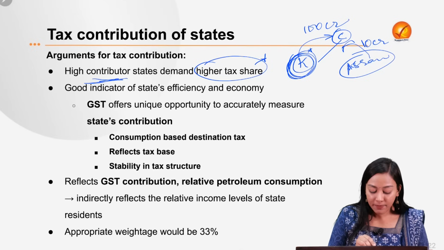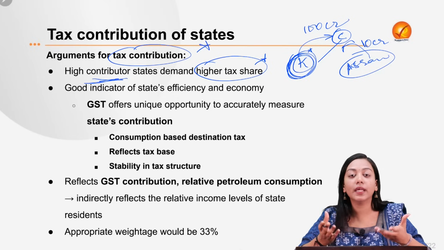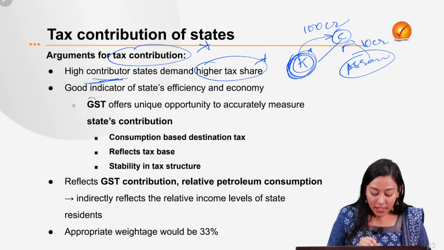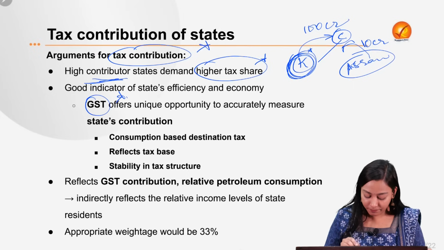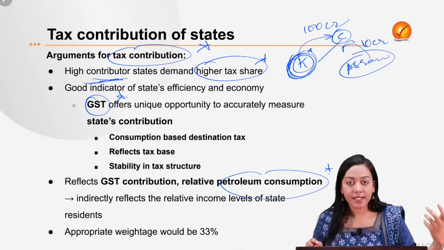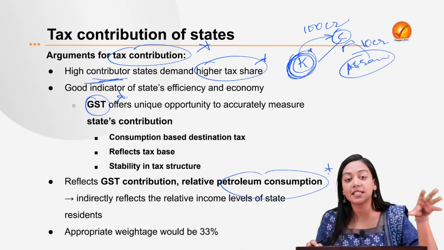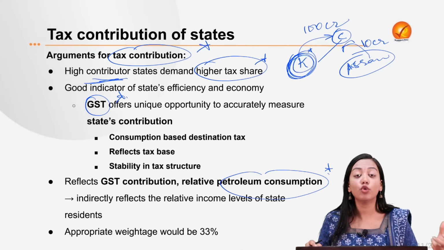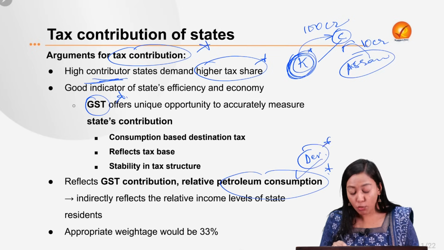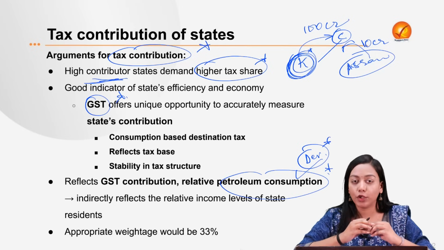The second argument is that tax contribution is a very good indicator of how a state is performing or how the economic parameters of the state are working, which can be judged by two things. First of all, the GST. And second, the petroleum consumption of the state. If petroleum consumption of a state is high, it also indicates that the per capita income of the state is also high, which means that state has largely developed. More people are owning vehicles, more people are using petrol. That is the first indicator of development of a state. So a more developed state should definitely be given more share in the center's tax pool or center's revenue pool.